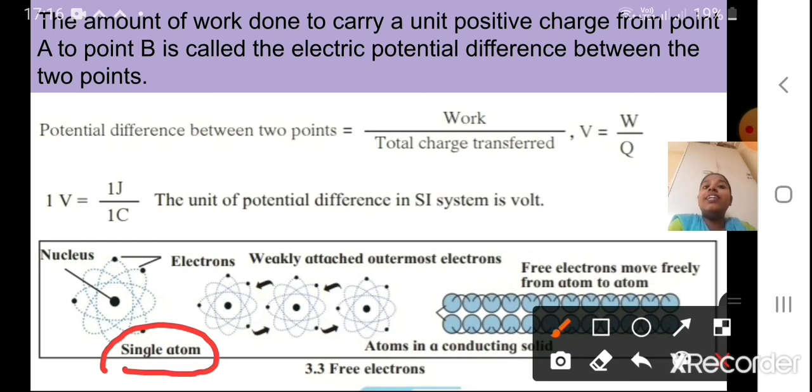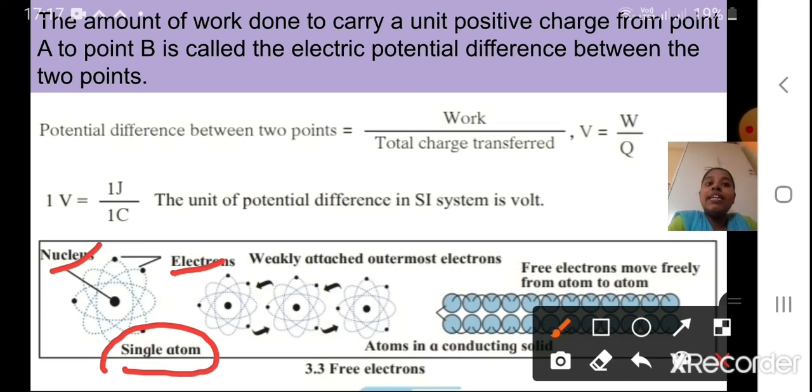Now conducting wires are made of some metals which are good conductors. For example, I take copper. Copper is a conductor of electricity. What if I take a single atom of copper? It has got a nucleus and it will have some electrons also, and in the last orbit also there will be some electrons.